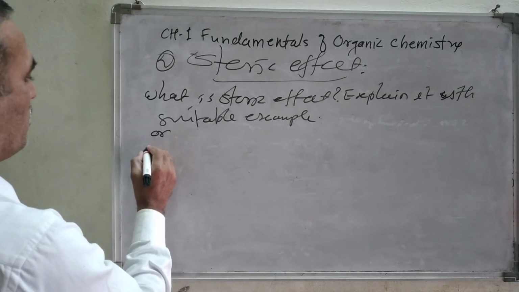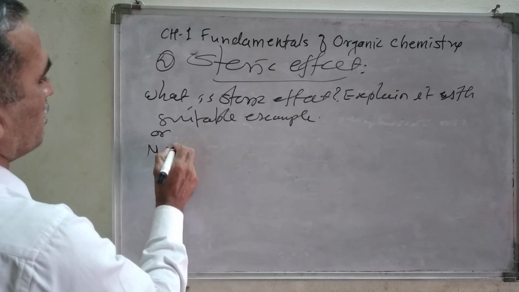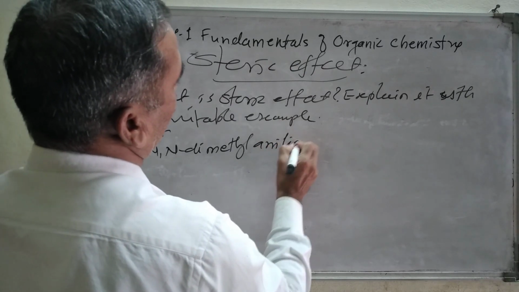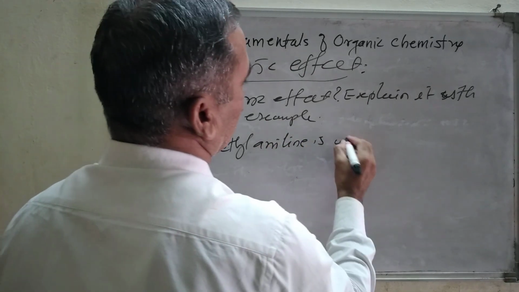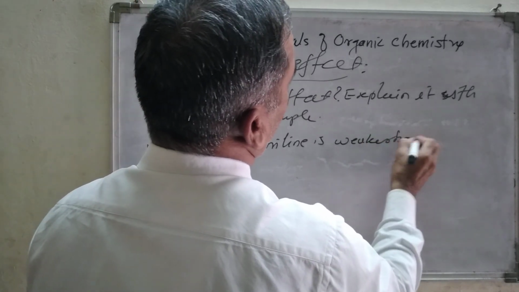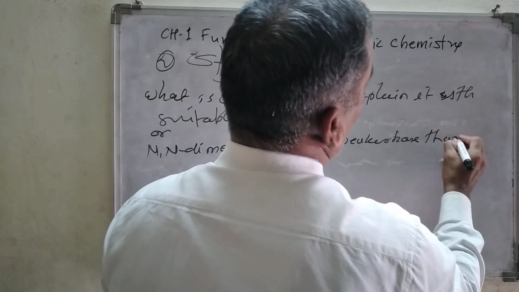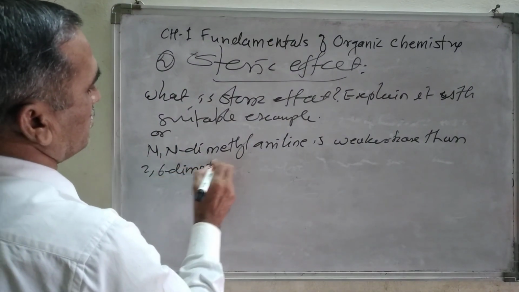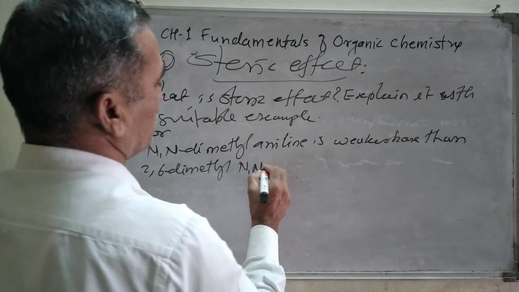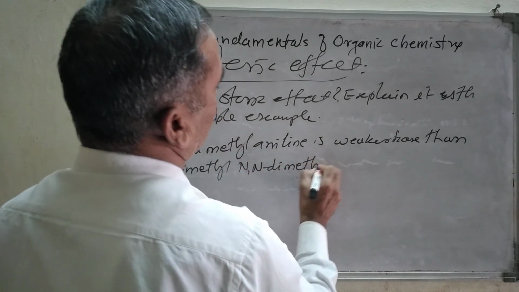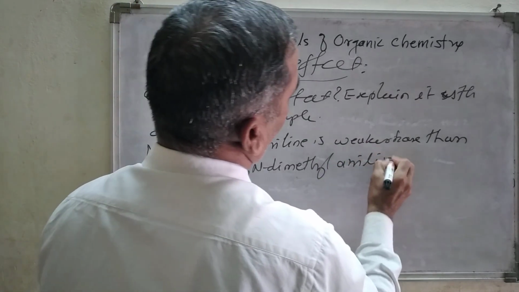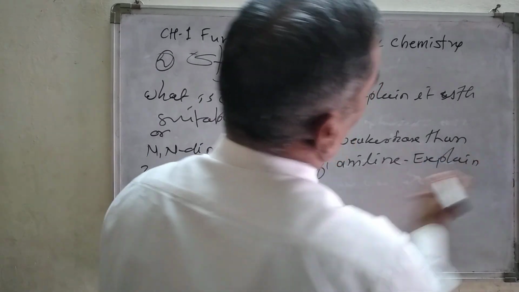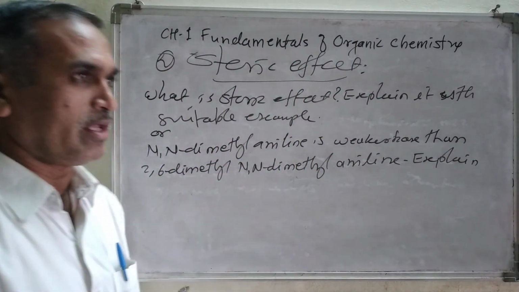Suppose, let us see here: N,N-dimethyl aniline is a weaker base than 2,6-dimethyl-N,N-dimethyl aniline, right? Now explain. So two ways questions may appear in your exam.